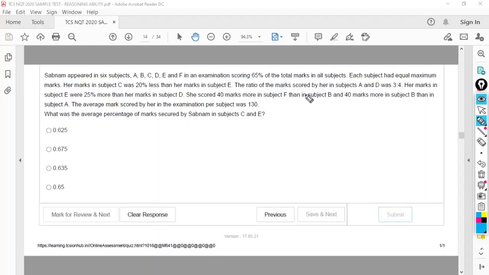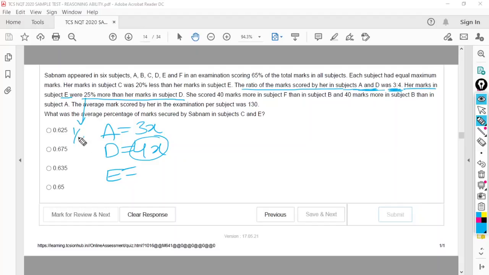What is the straightforward information here? The ratio of marks she scored in subjects A and D is 3:4. So I am assuming she scored 3x marks in A, 4x marks in D. Next, her marks in subject E were 25% more than the marks in subject D. I know she scored 4x in D, so E should be 25% more than this. What is 25%? 1 by 4. What is 1/4 of 4x? x. So E should be 4x plus x, 5x. 25% more than D, that is 5x.